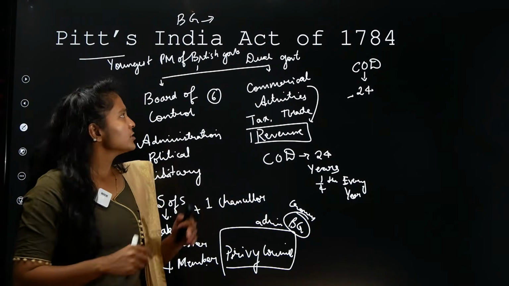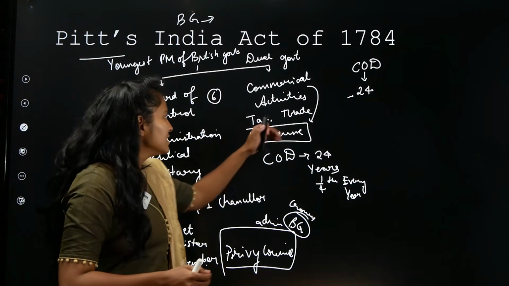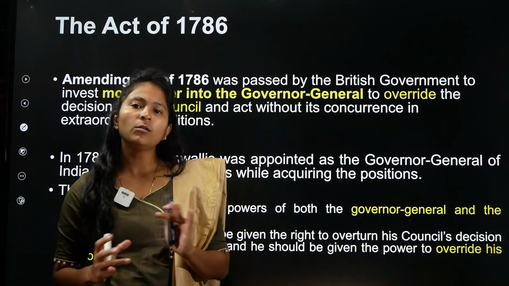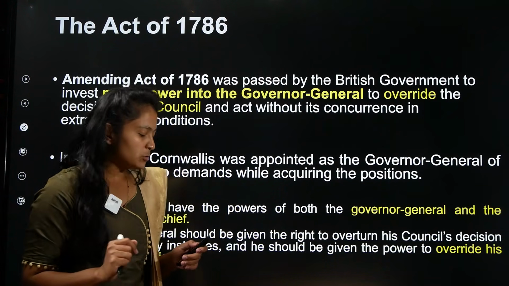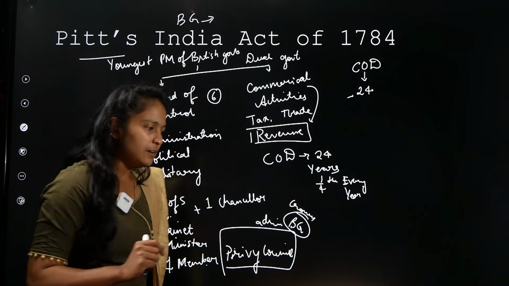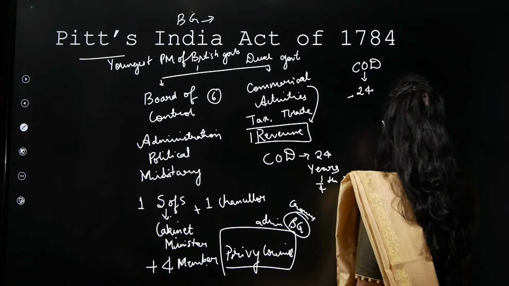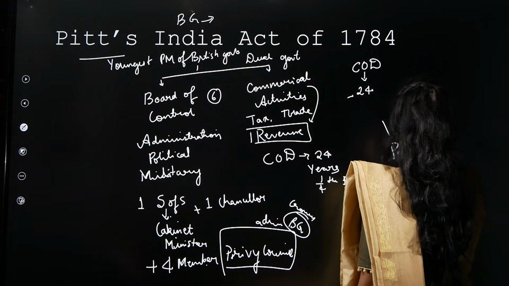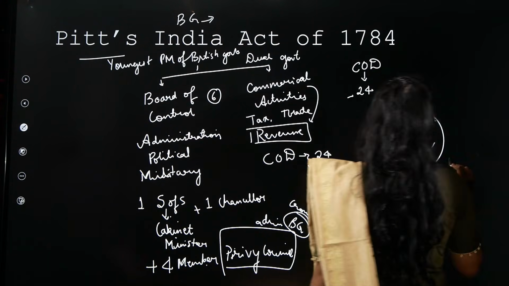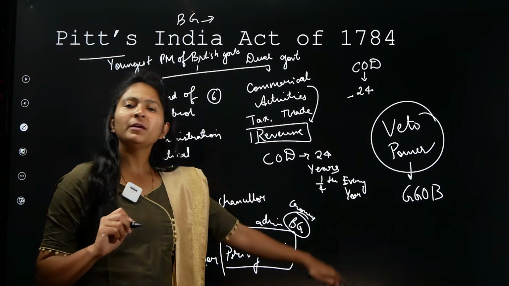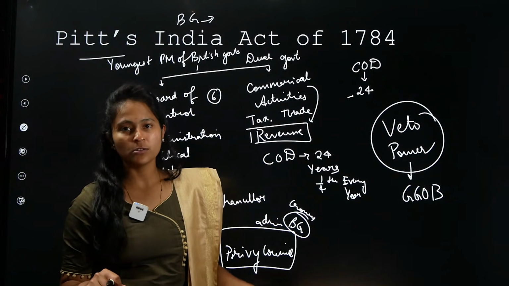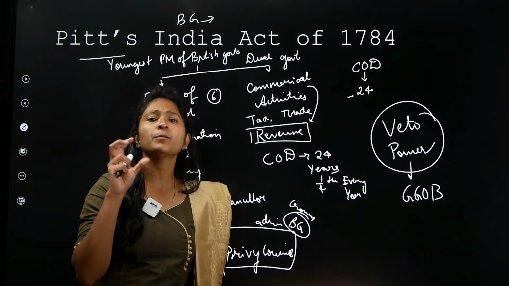Now listen, most of the times in textbooks, this act is mixed with this act, or these are happening together, kind of combined. Because in this act itself, that is in 1784 itself, they also say that there was a veto power that was given to the Governor General of Bengal. Veto power means what? That they can overrule the powers of the Executive Council. That means here you can see that the Governor General of Bengal is becoming more powerful.